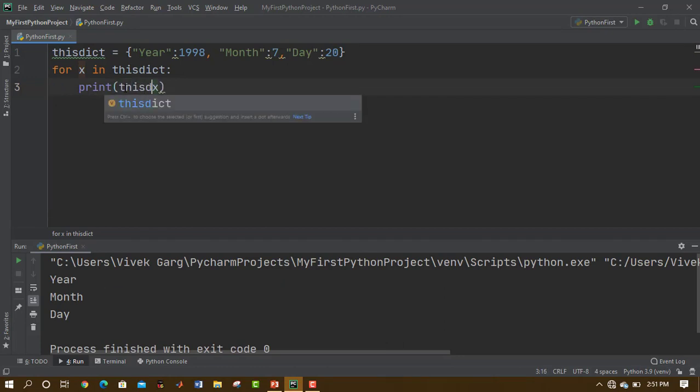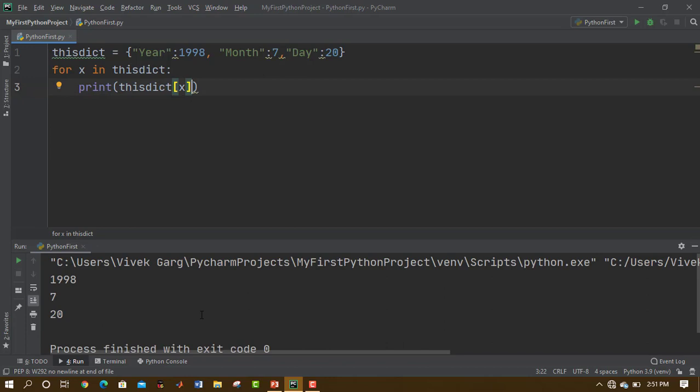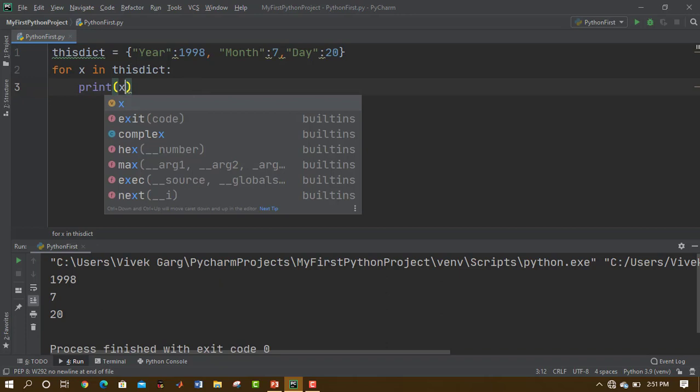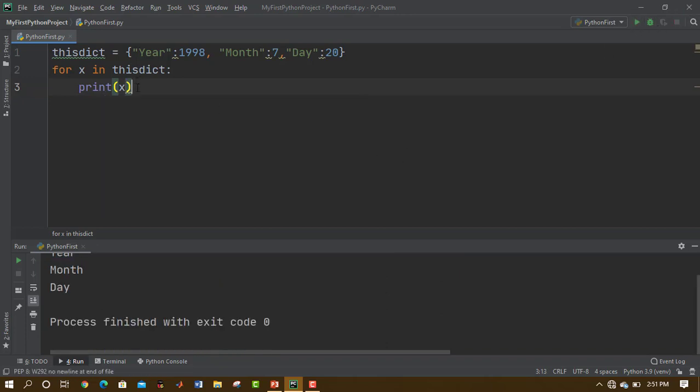This dictionary, and inside the square brackets I would simply write X. Then we can see that 1998, 7 and 20 is now printed. That's how we can access the values. And if we want to just access the keys, what we would do is simply print X. We can do both. Let me just do both.